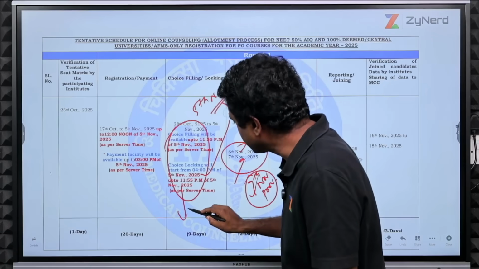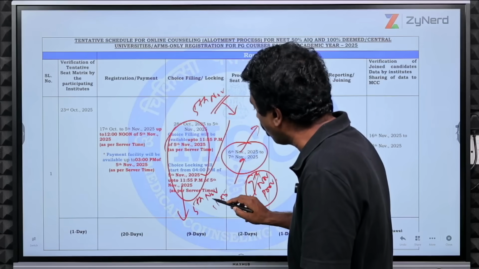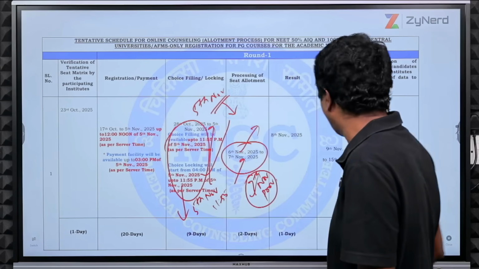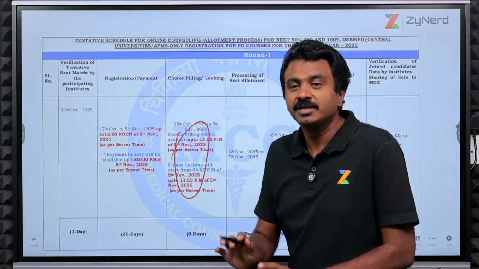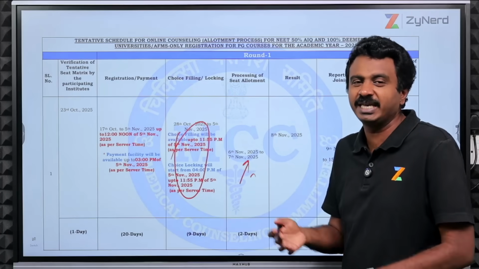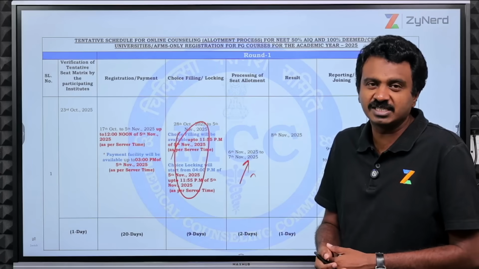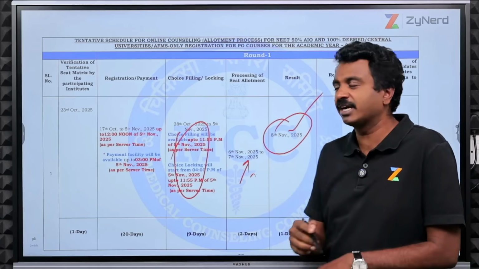Choice editing is possible only till 5th of November, 11:55 p.m., or after 5th of November till 4 p.m., whenever you lock, that is the end of choice editing here. So 6th and 7th they take time. On 7th they will publish a provisional result and usually say that by 8th you come back to us if there is an issue. If there is no issue, the same result will be published on 8th November, or if there is an issue, they will correct it and publish.